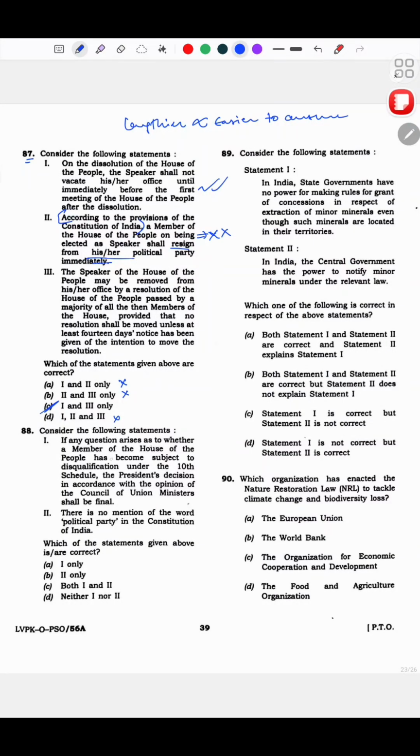If any question arises as to whether a member of the House of the People has become subject to disqualification under the 10th schedule, the President's decision is final. This is wrong. It is the Speaker. The 10th schedule is about defection, and it is always the Speaker of whatever house it is. And this has become a political tool now, right? When members are defecting, and if it's the ruling party where the member is defecting to, the Speaker does not usually say anything about it.